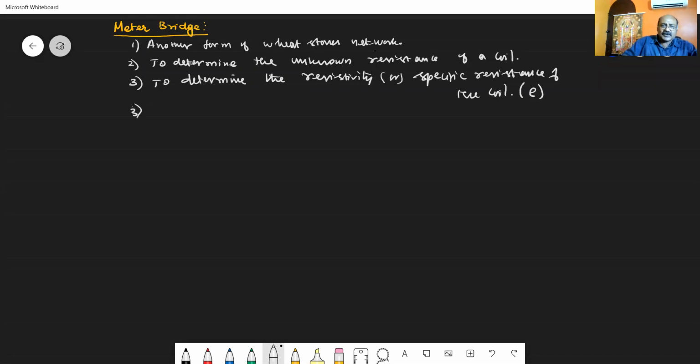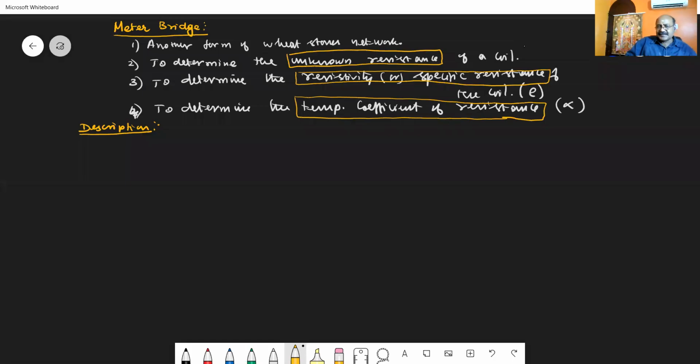Then the third one, it is not given in your book. It is also used to determine the temperature coefficient of resistance, which is represented by the letter alpha. Let us study the description with the help of a diagram.